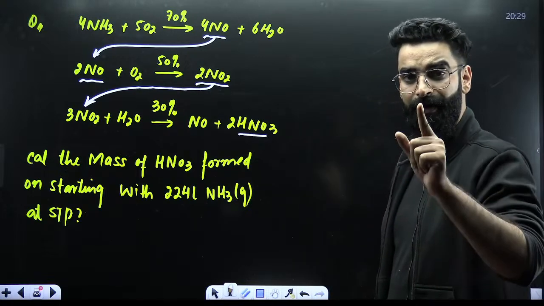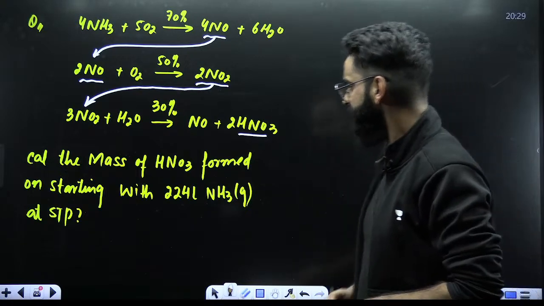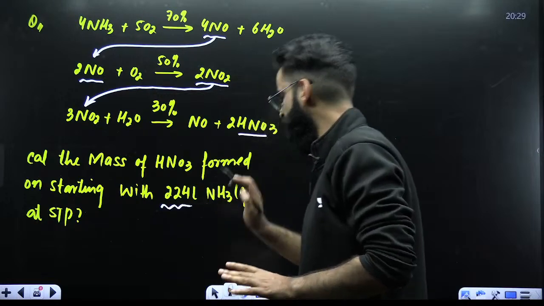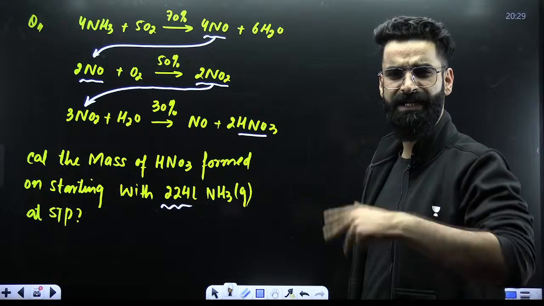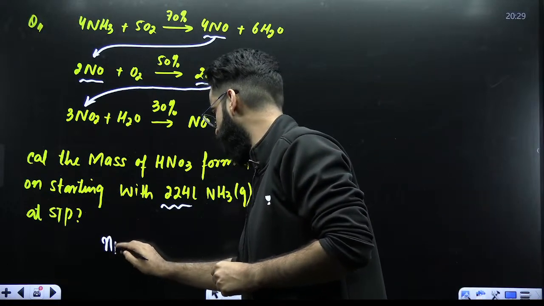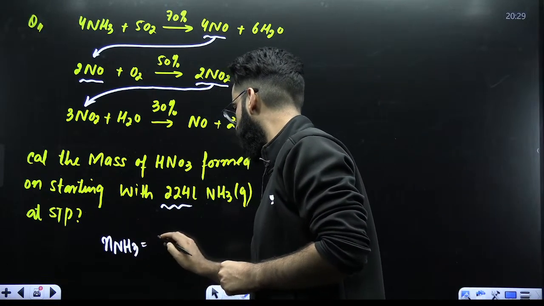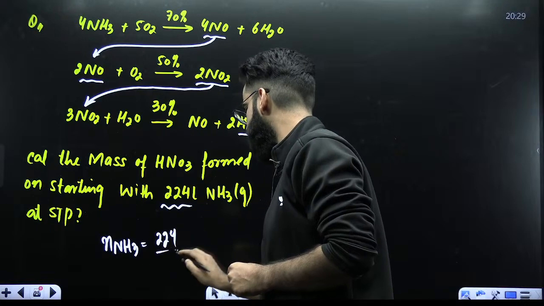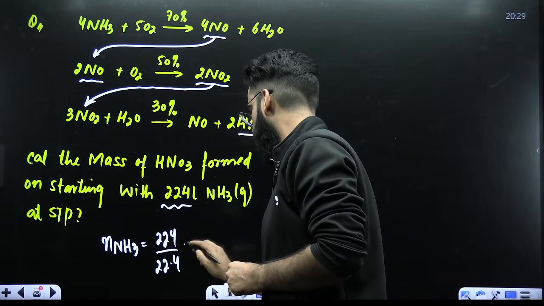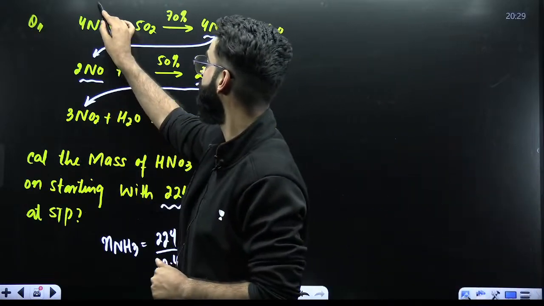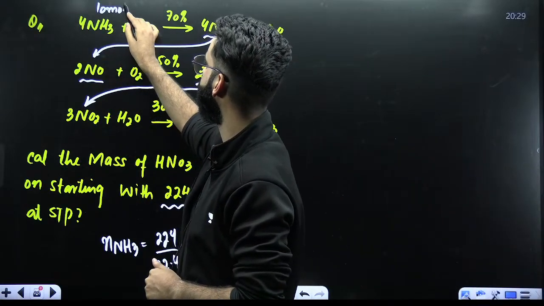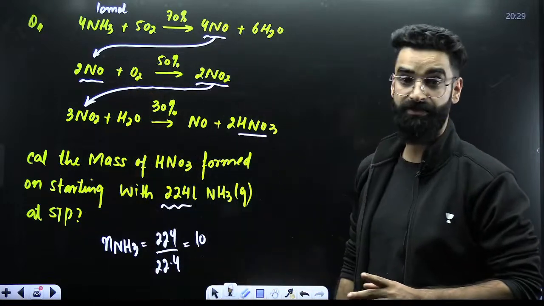As far as the question is concerned, we are given 224 liters of NH3 at STP. What is our first step always in the mole method? Convert the given quantity to moles. So how many moles of NH3 do we have? Given volume of NH3 divided by 22.4. So we are starting with 10 moles of NH3.